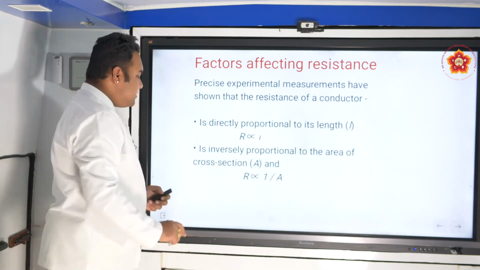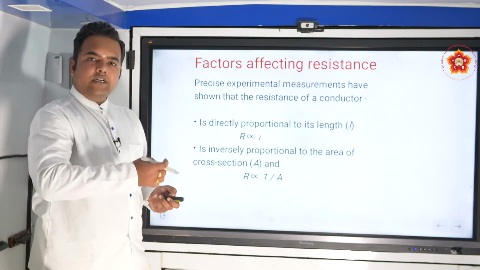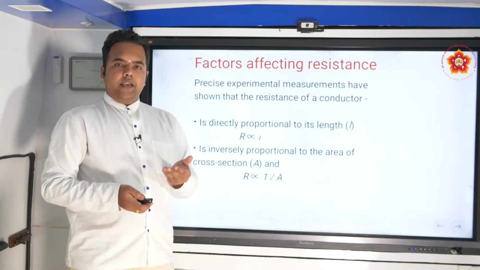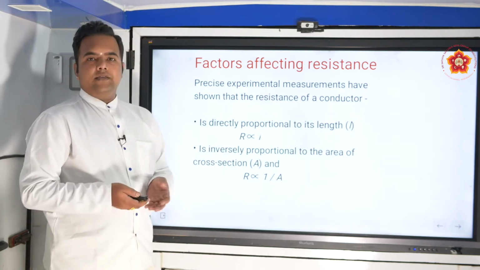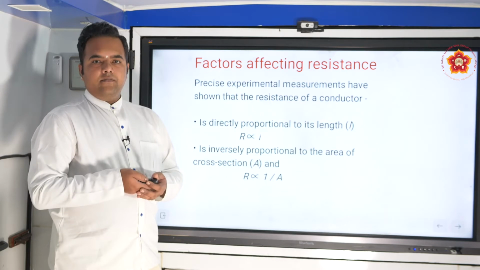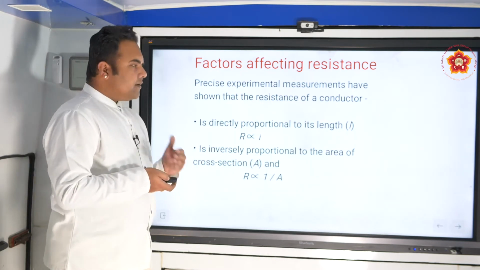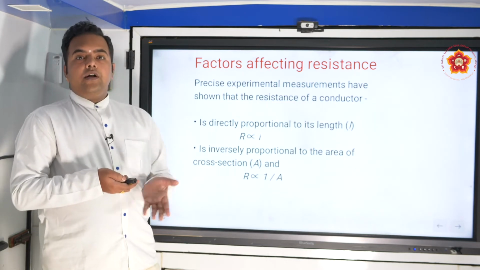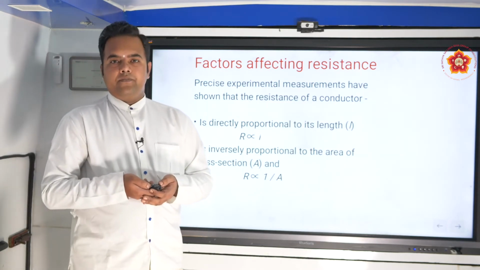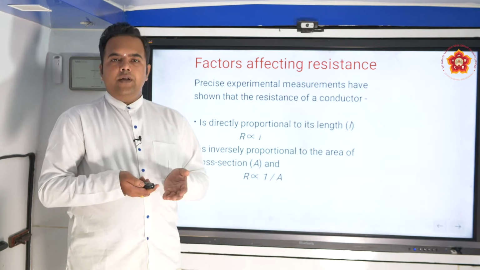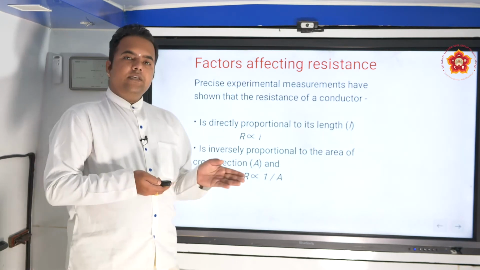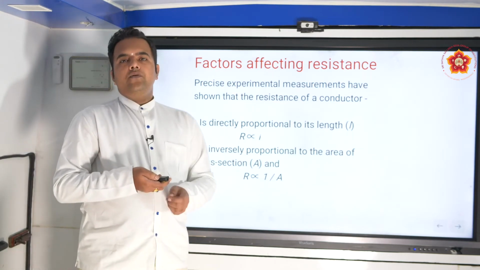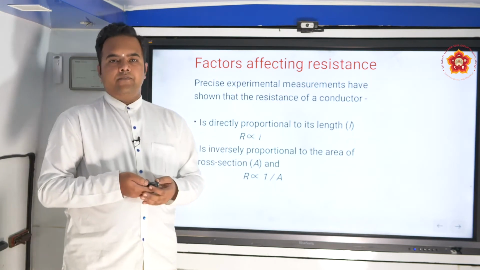And resistance also depends on the nature of the material. Suppose there are a few materials which allow the current to flow through them very easily. These are called the electric conductors. Basically, most of the metals are electric conductors. And there are substances which do not allow current to pass through them, for example, wood, plastic, etc. So these are called insulators, means electrical insulators, means they do not allow the flow of electric current through them.